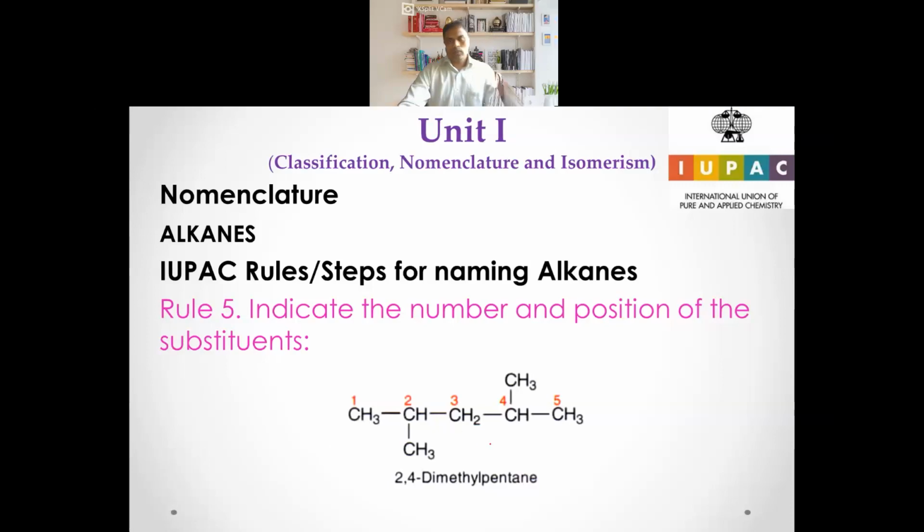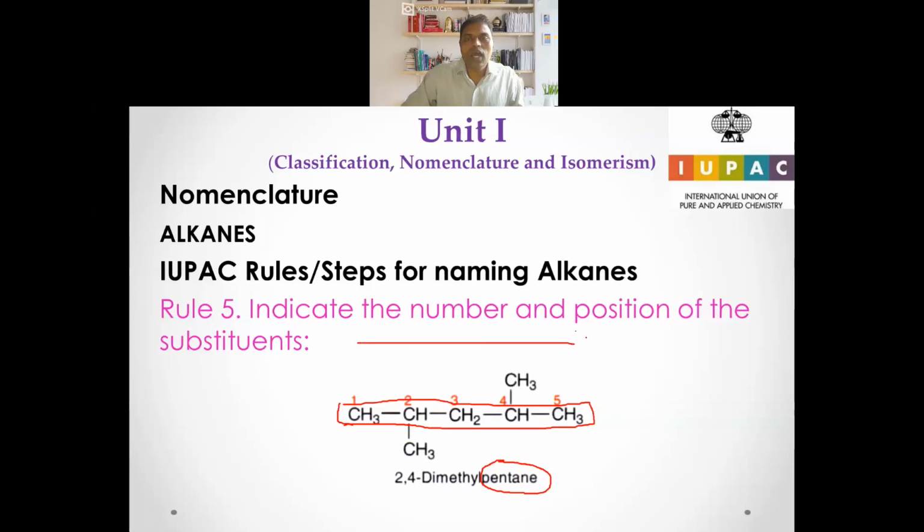So here, the first thing is to name the longest chain. This is the longest chain. How many carbons are there? There are 5 carbons, so we have to name that as pentane, right? Then you have to number these. Are you numbering from this side or this side? If we number from this side, it is going to be 1, 2, 3, 4, and 5. If we number from the other side, this side, also 1, 2, 3, 4, 5.